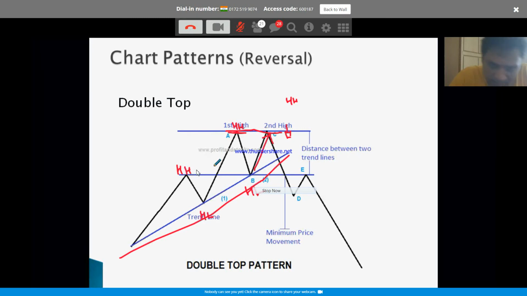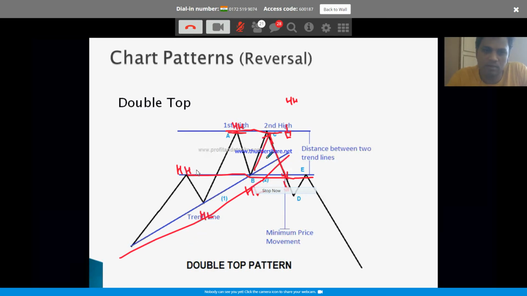Or wait until the double top, right? Let it take down this low. Remember, these formations are complete only once it takes down the previous low. Only then you can say with confidence this uptrend has been broken.